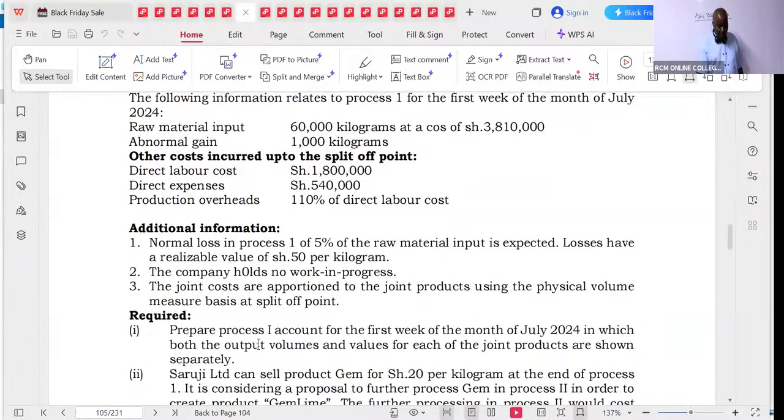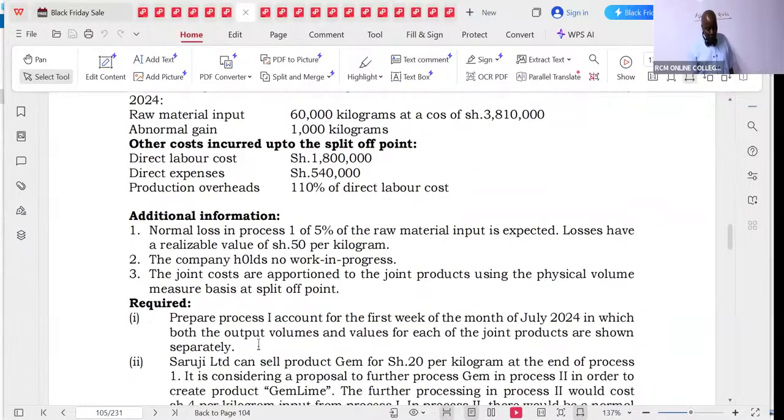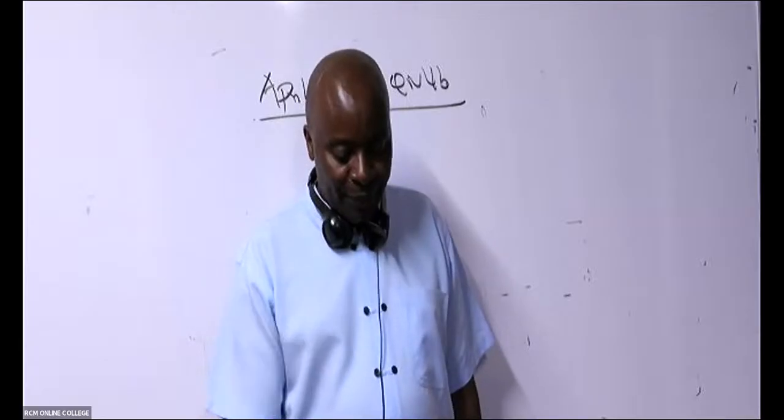So prepare the process 1 account for the first week of July 2024, in which both the output volume and values for each of the joint products are shown separately. It's a process account, so the throughput account is the key. Throughput account is the king. Start with the throughput account. I'll give you 5 minutes. Not 5 minutes for throughput, maybe 5 seconds.